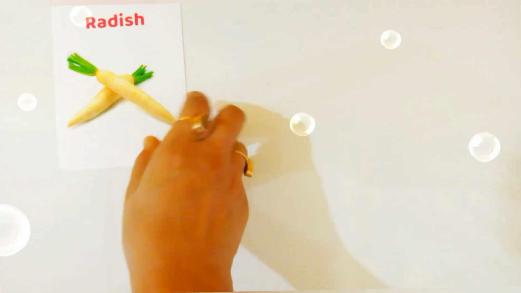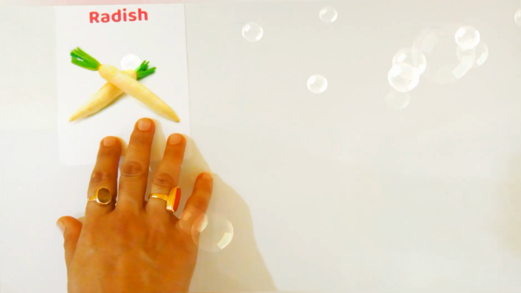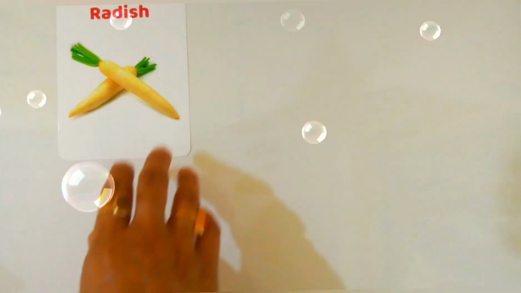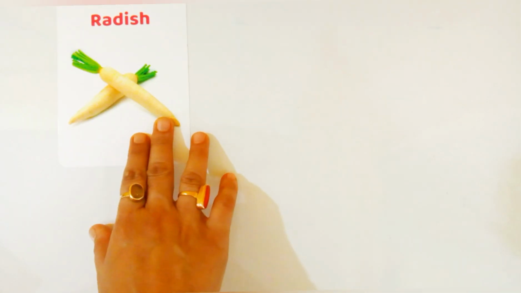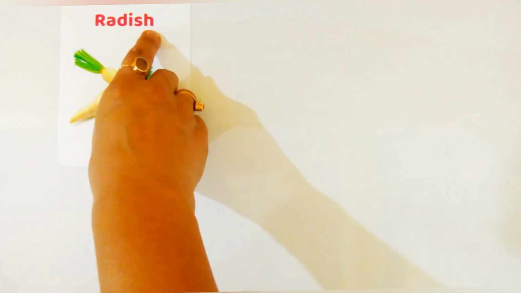Vegetable's name? R for radish. R-A-D-I-S-H, radish. Radish is a vegetable.